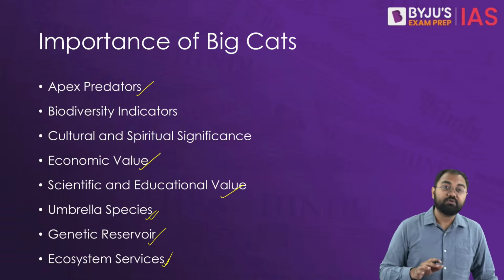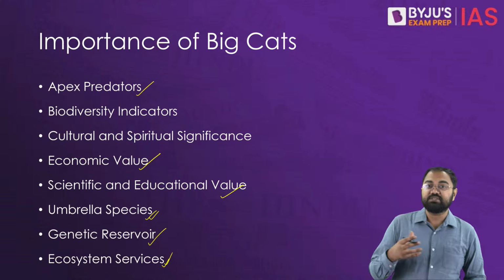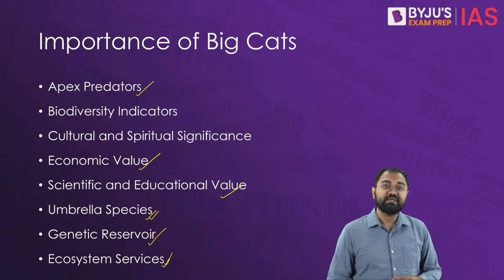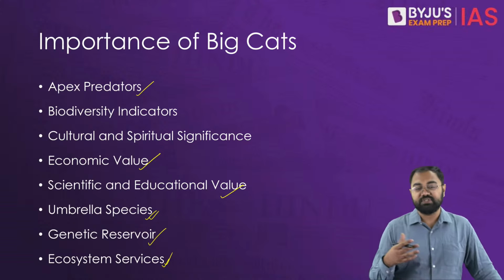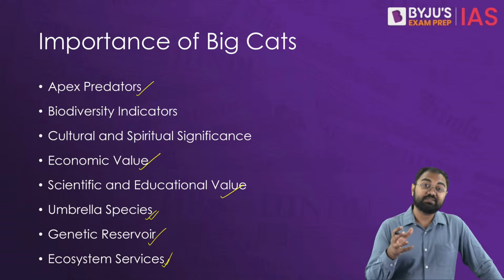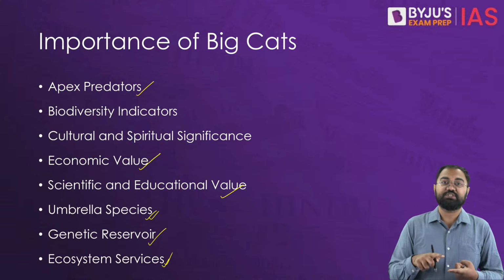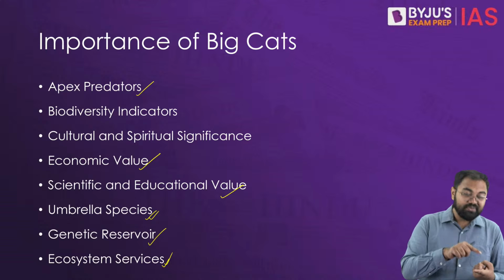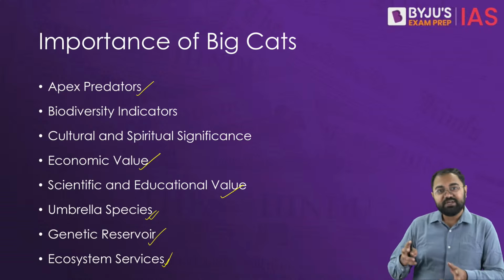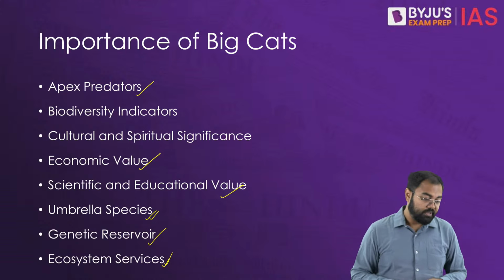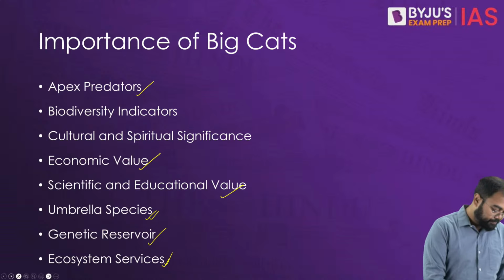And then they provide a lot of ecological or ecosystem services. They influence the structure and the distribution of their prey and all the other species, and that's why they play a big role in maintaining these environments. They also help us indirectly, whether it is carbon sequestration, maintaining soil fertility, or even water purification. Not directly, of course, but indirectly they play a very big role. So that's why we need to understand their importance and why we need to conserve these species altogether.